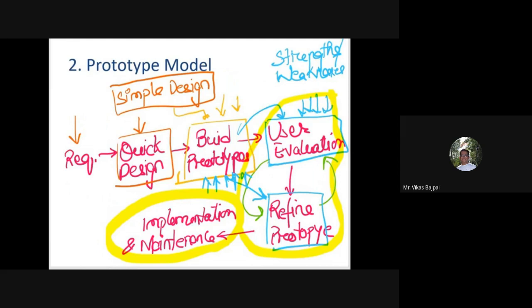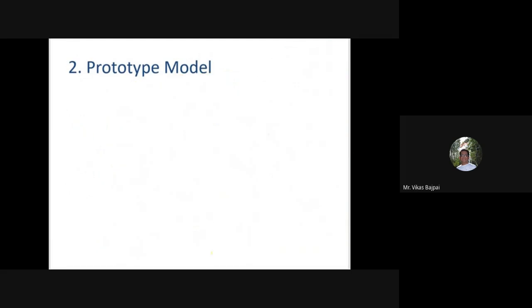Now there are several types of prototyping model as well. Now the first one is your rapid throwaway prototype.